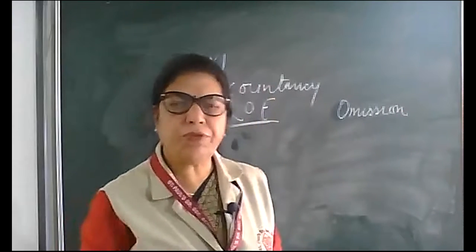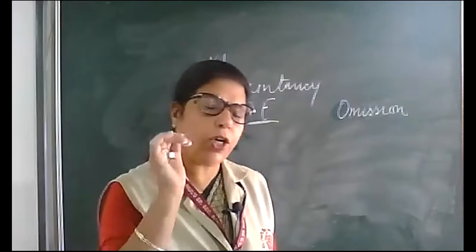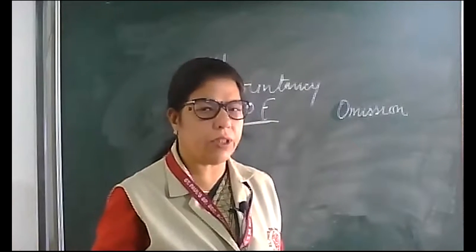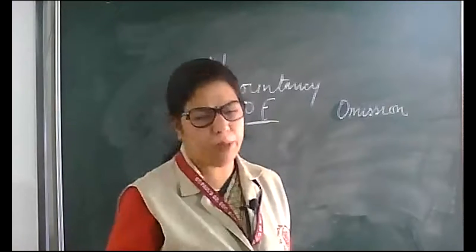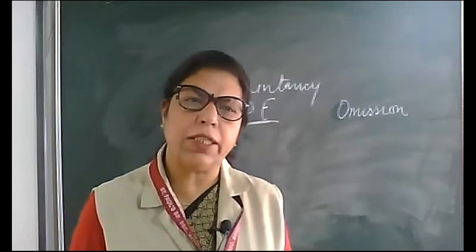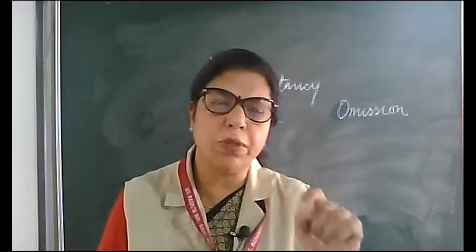Omission means you forgot to enter into the books, fully or partially. Fully means the complete amount is not recorded, partially means some part. Like the sale of 5,000 not recorded in the books. That is error of omission fully.